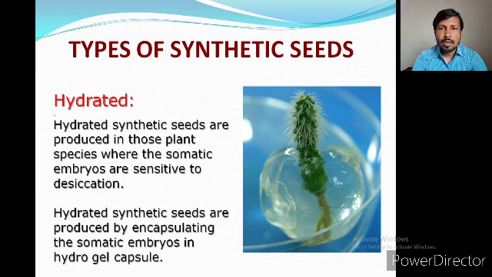It means we can make the desiccated seed only for plant species whose somatic embryos have desiccation tolerance, or which can grow in very high and extreme drought or dry conditions.